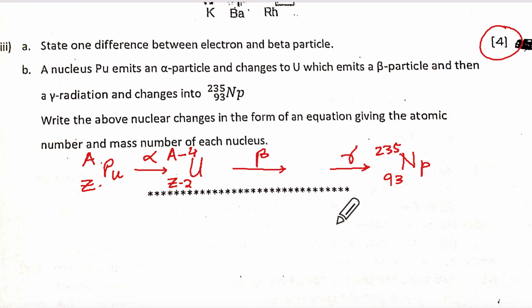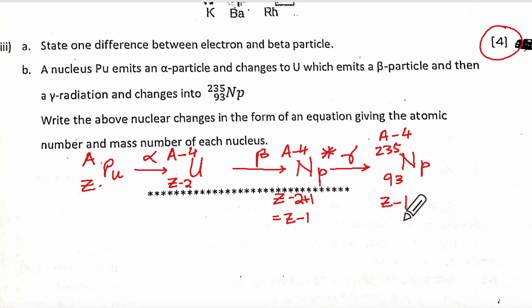Correct? So now beta particle, and it has become what? It will be A minus 4, and here it will be Z minus 2 plus 1, which means Z minus 1. Now gamma means this has to be with an asterisk, meaning it is in an excited state, and this will be A minus 4 and Z minus 1.